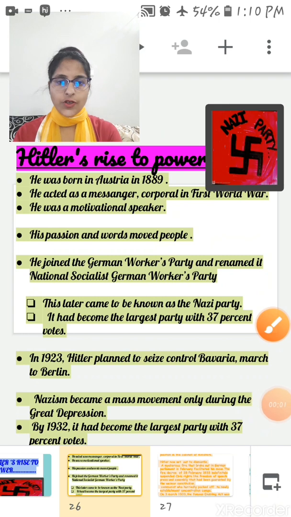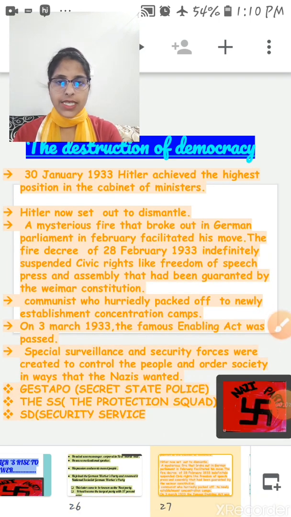Move on to the next topic. Basically, after getting the highest vote in the German parliament, now the Nazis dismantled the structure of democratic rule in Germany. So here is the next topic, the destruction of democracy.